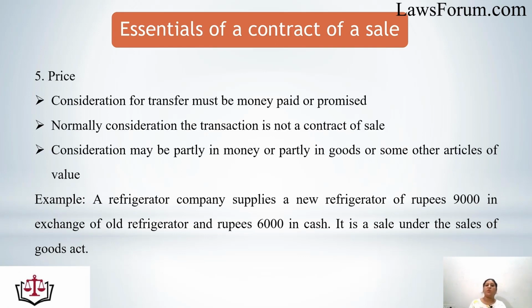Consideration is possible partly in the form of money or partly in some other articles of value. Let's see the example. A refrigerator company supplies a new refrigerator of rupees 9,000 in exchange for an old refrigerator and rupees 6,000 in cash. That means the total cost includes two components of the consideration: one, the old refrigerator, and second, rupees 6,000 in cash. So it's a sale under the Sale of Goods Act.